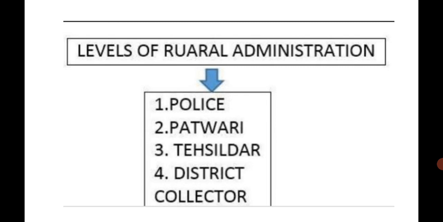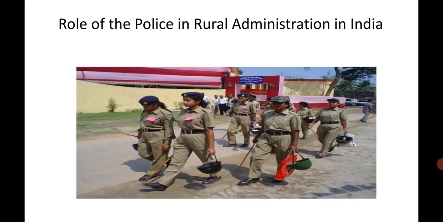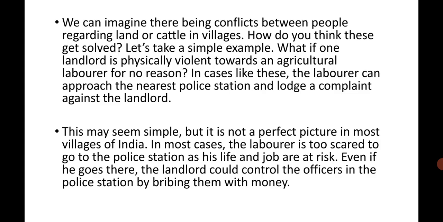So here you can see the levels of rural administration. First one is police, then Patwari, then Tehsildar, then District Collector. Here we can see a picture of police in rural administration in India. Okay, so now we are going to learn about how police work in rural administration.